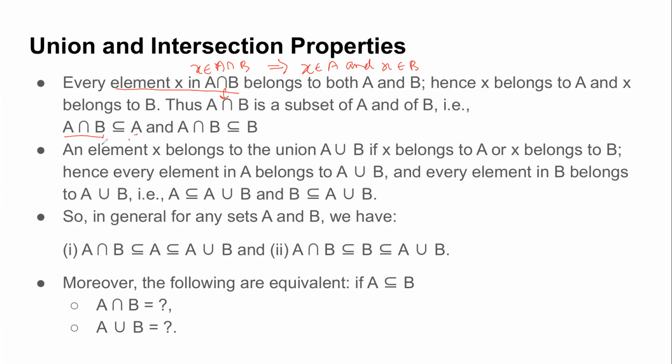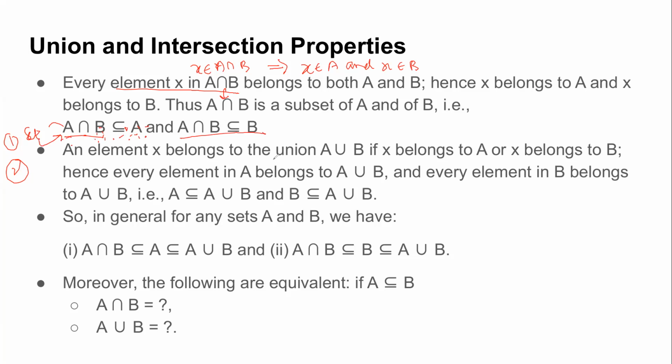Because for a subset, only two conditions are required. One is that this should also be a set, which is true. And second is that all the elements of it should belong to A, which is again true, because any element which belongs to A intersection B definitely belongs to A. So A intersection B is a subset of A as well as of B. Is this clear? This is very direct from the definition, because whenever we say an element belongs to the intersection, it automatically means it belongs to the set itself. And since A intersection B is itself a set, A intersection B is a subset of A.